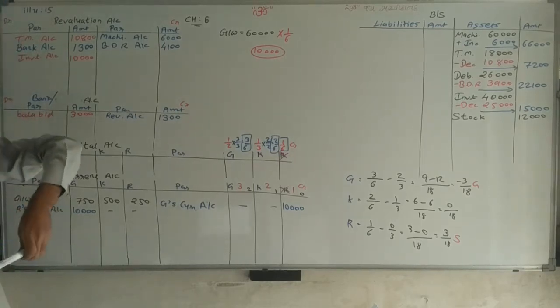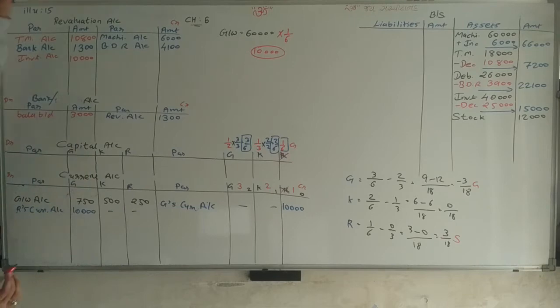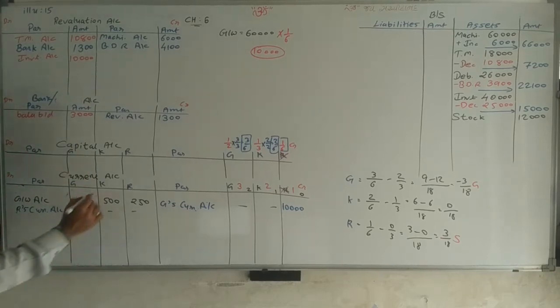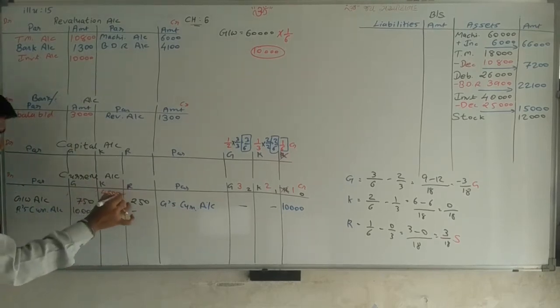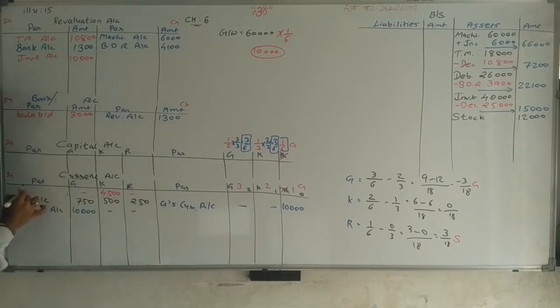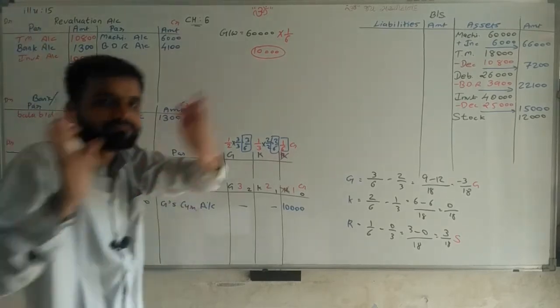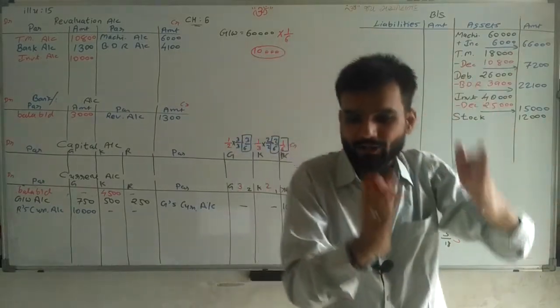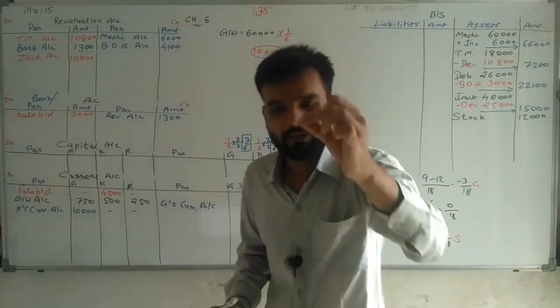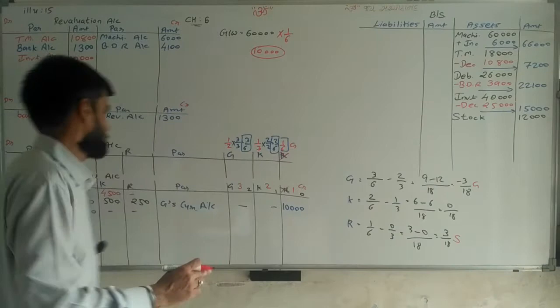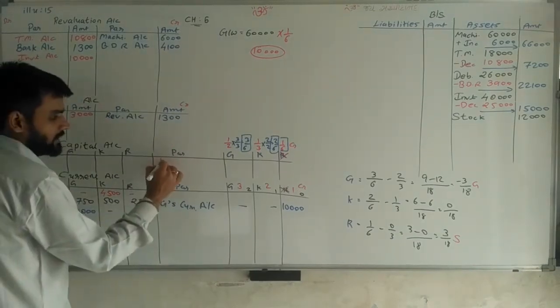And on the balance side we are writing 4,500 for Krishna. Its debit balance is given, that's why we have to write it on top. Simple. Now going on asset side. On asset side, capital account given: Gopi, Kishan, Ram. Again balance.